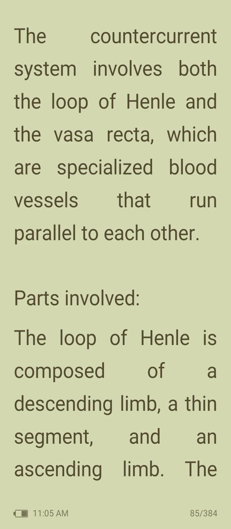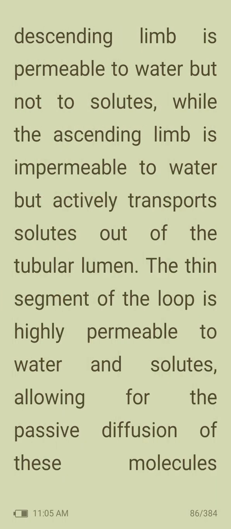Parts involved. The loop of Henle is composed of a descending limb, a thin segment, and an ascending limb. The descending limb is permeable to water but not to solutes, while the ascending limb is permeable to water but actively transports solutes out of the tubular lumen. So, the descending limb is permeable to water but impermeable to solutes, while the ascending limb is impermeable to water and actively transports solutes out of the tubular lumen.